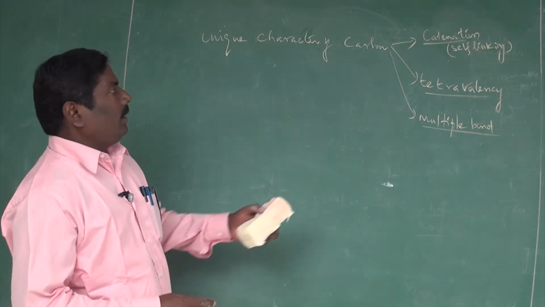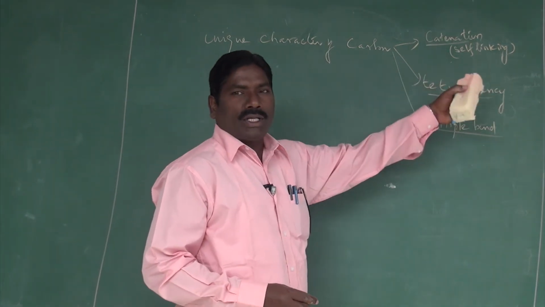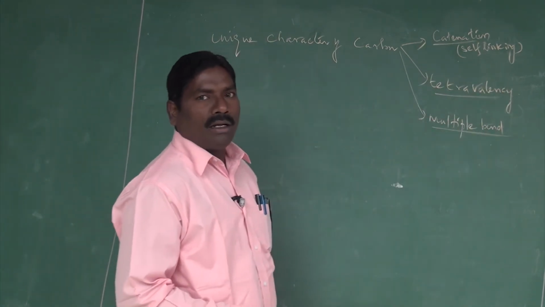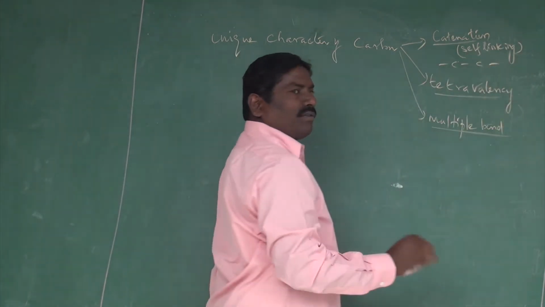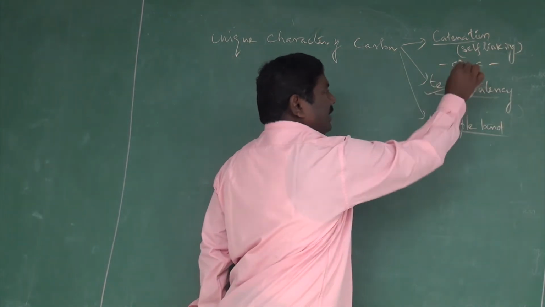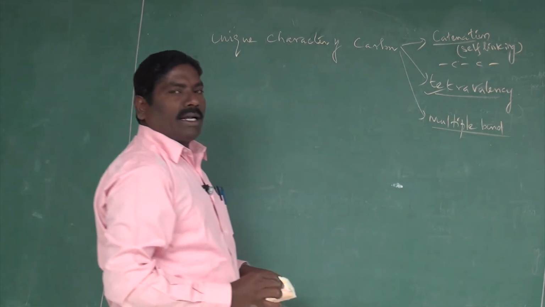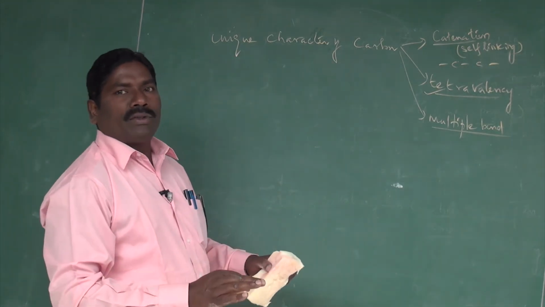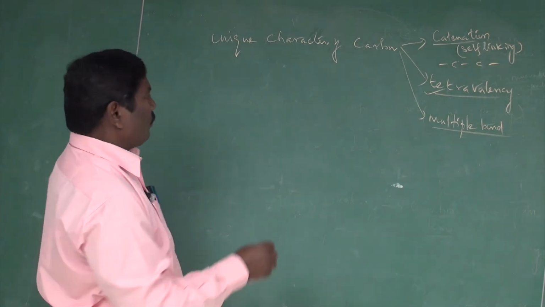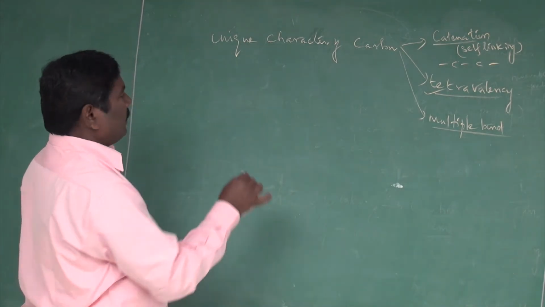We have studied already what is catenation. Catenation is otherwise known as a self-linking property. One carbon is bonded with another carbon. It is the self-linking property. And tetravalency is nothing but the carbon containing 4 electrons in its valence level, so that it can combine with some other elements, like what we are going to see here.